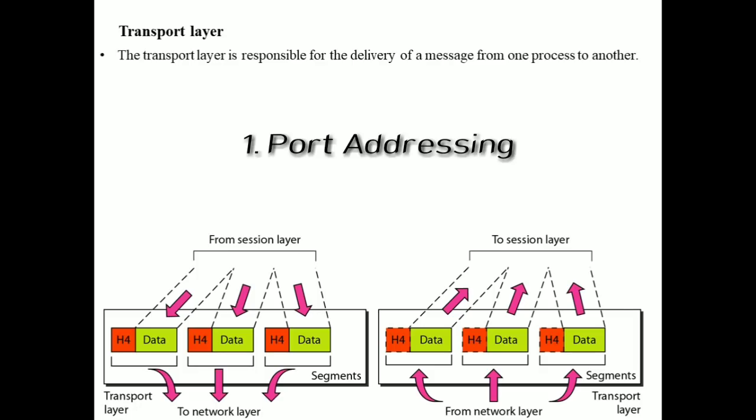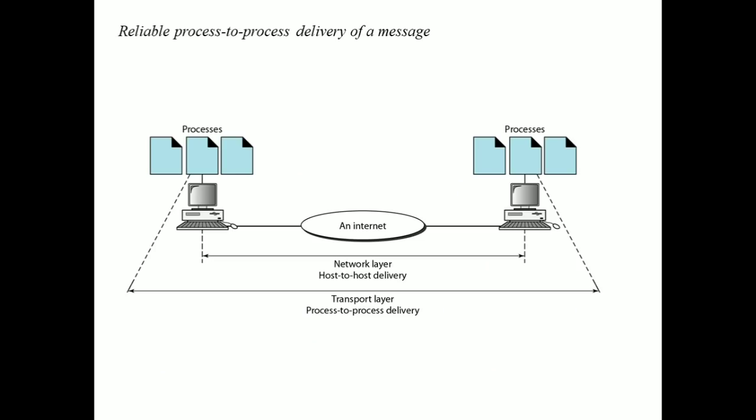The first duty of the transport layer is port addressing. Generally computers run many processes in the systems. As I already told you, we have many processes in this system and many processes in that system. For each and every process we need an address to identify it. This address is called a port address. The transport layer is responsible for assigning the port addresses to the processes.